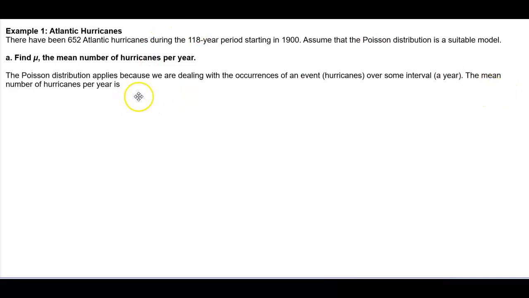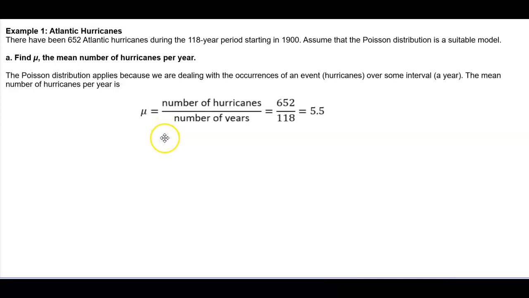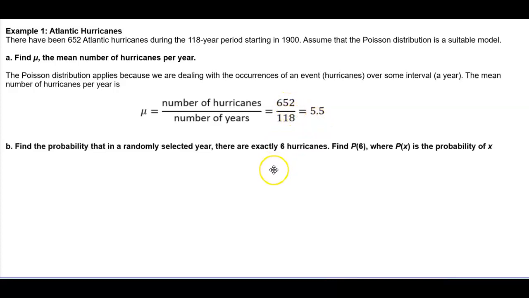The mean number of hurricanes per year is the following. It's the number of hurricanes divided by the number of years. So 652 divided by 118 is equal to 5.5. Now we want to find the probability that in a randomly selected year there are exactly 6 hurricanes. We want to find the probability of 6, where the probability of X is the probability of X Atlantic hurricanes in a year.